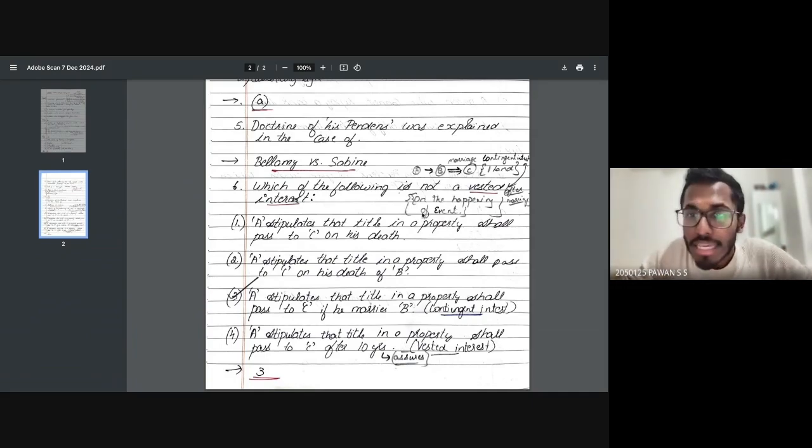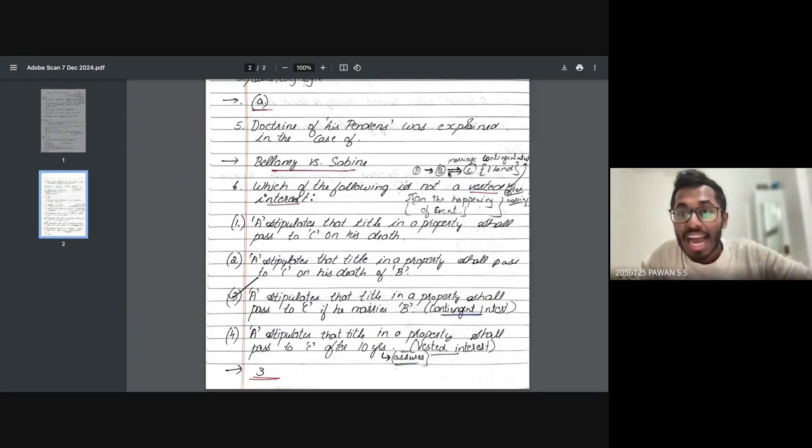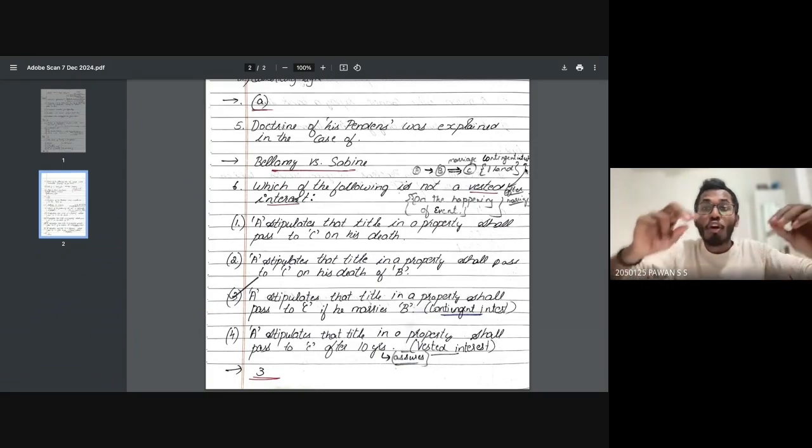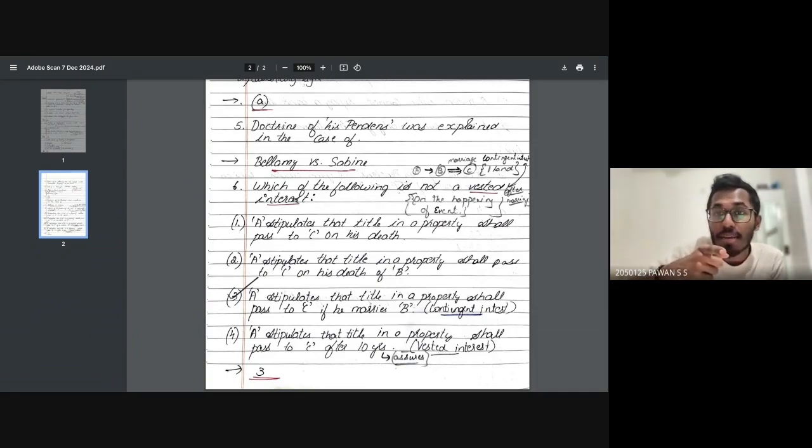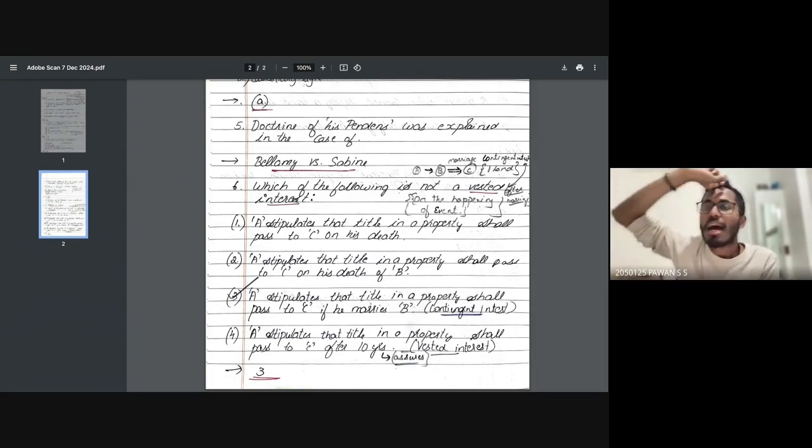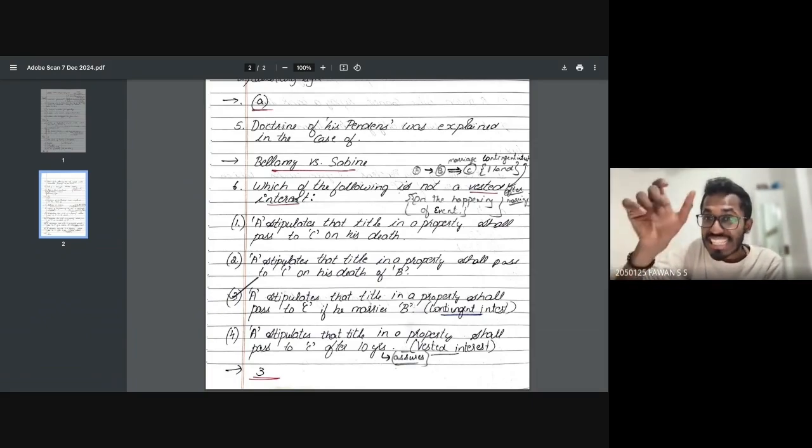For example, just look into this diagram. A tells B that if you marry C, I will be giving you a piece of land. That is called contingent interest. You are fulfilling a certain kind of condition. For example, when you're small, your parents will tell you, get good marks in this exam, I'll surely buy and give you a Milky Bar, a chocolate bar. So that is called contingent interest. You fulfill the condition, beta, you will surely be getting it.